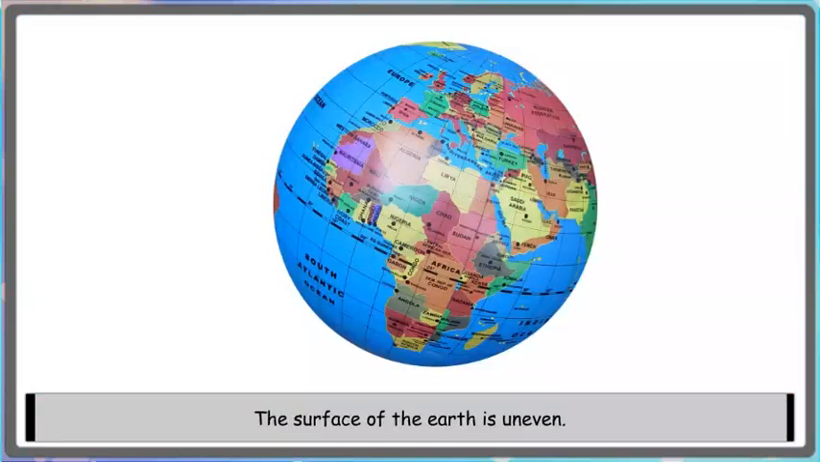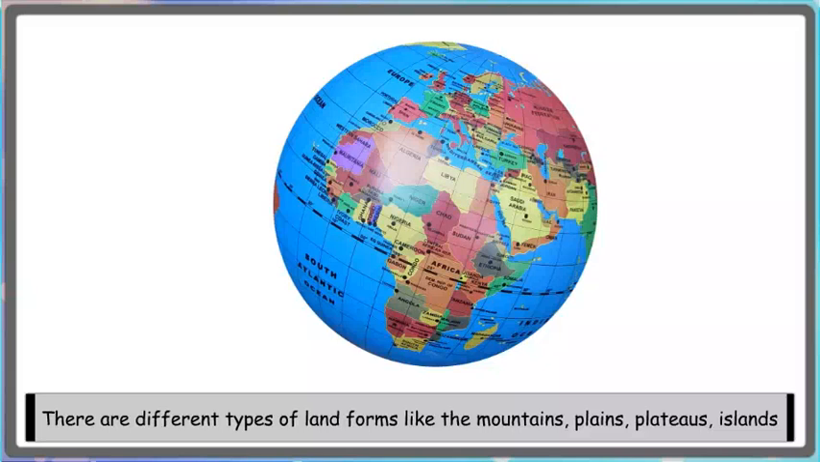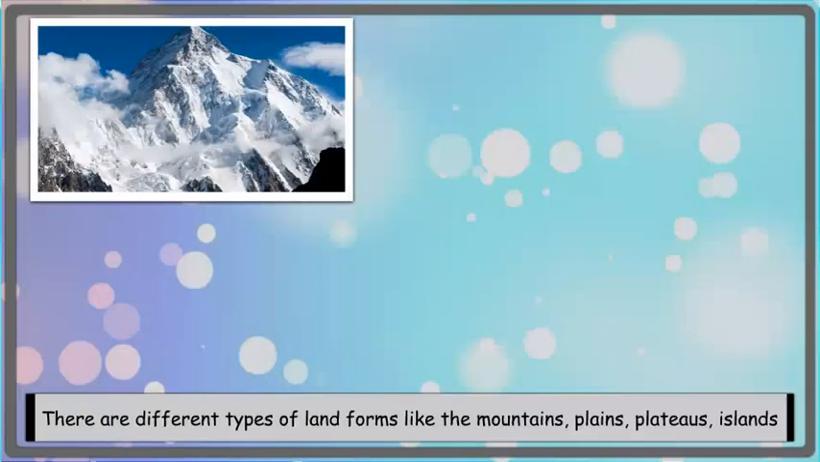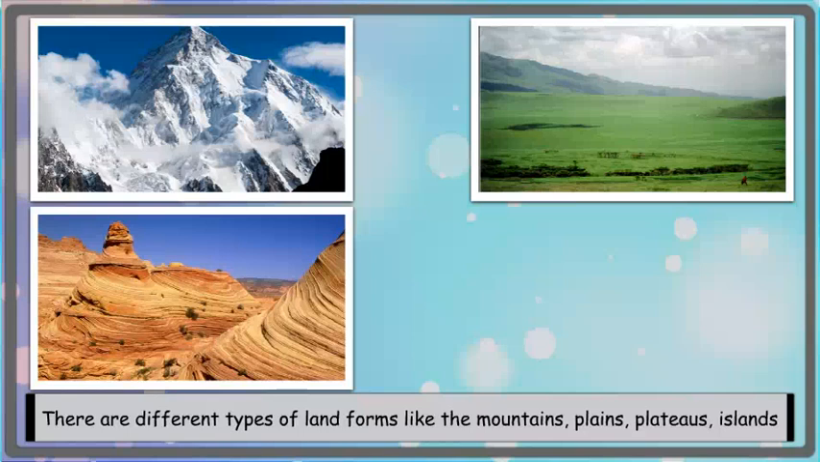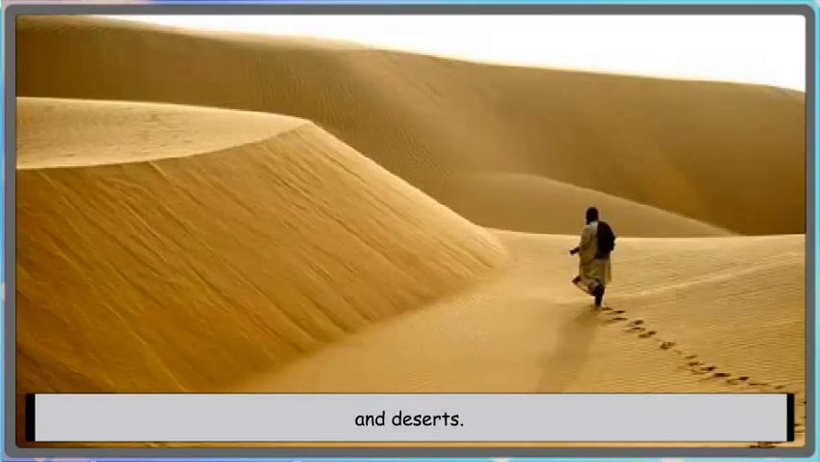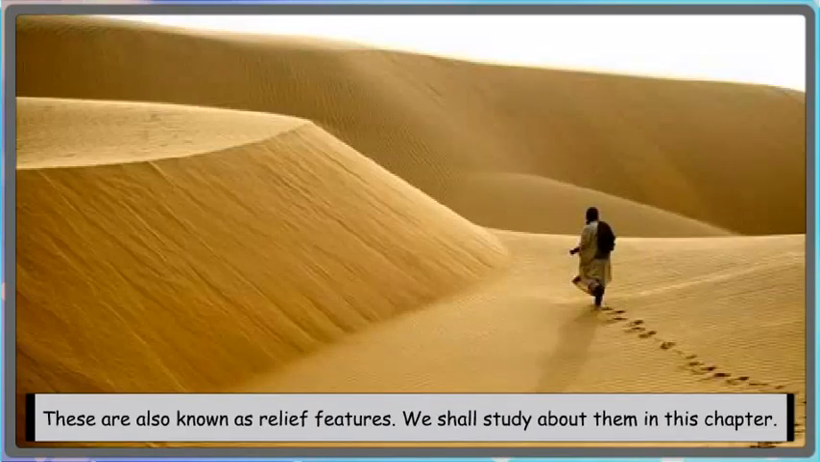The surface of the earth is uneven. There are different types of landforms like the mountains, plains, plateaus, islands, and deserts. These are also known as relief features. We shall study about them in this chapter.